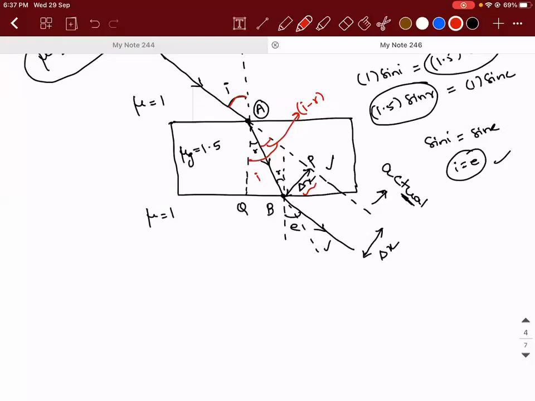See, I'm going to give you the idea now. Whenever you have refraction and you're asked to calculate distances, and there are angles and refractive indices involved, the first thing is you should always apply Snell's law. This is the first step. The number of times the ray is getting refracted is the number of times you apply Snell's law.